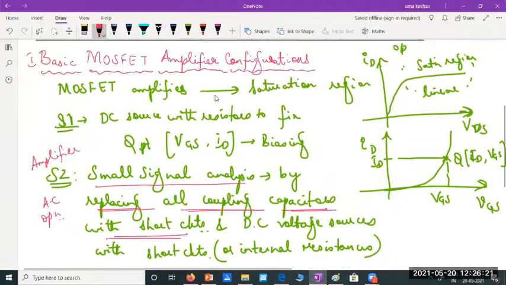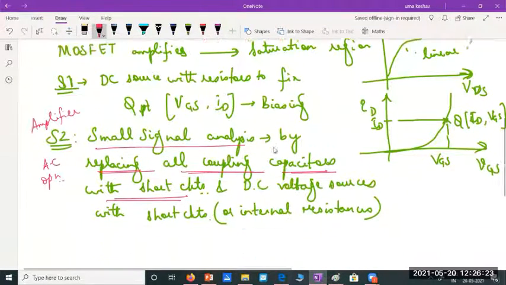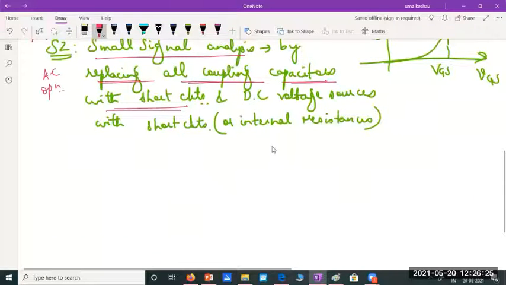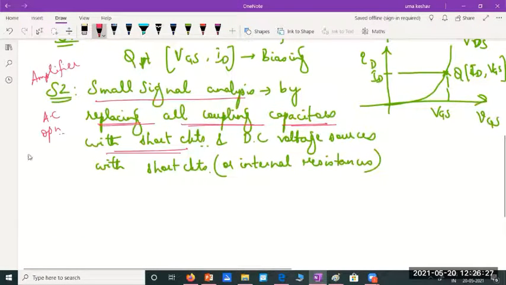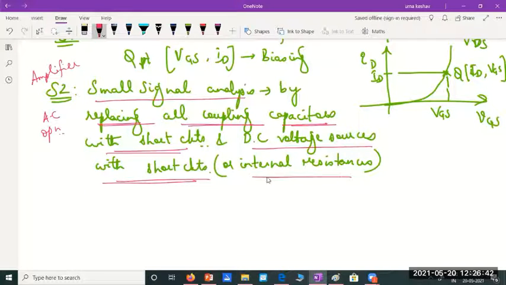In the biasing part, we do DC analysis. In the amplifier part, we do small signal or AC analysis. So here we are replacing capacitors with short circuits, and any DC voltage sources will also be replaced with short circuits or internal resistances.